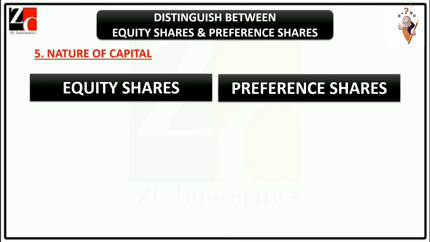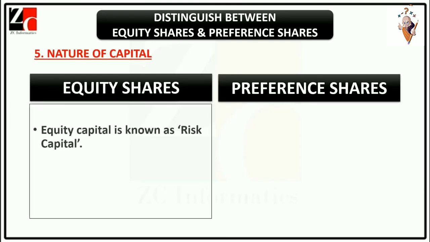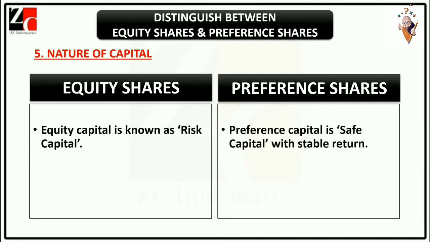Point 5. Nature of capital. Equity capital is known as risk capital. Preference capital is safe capital with stable return.